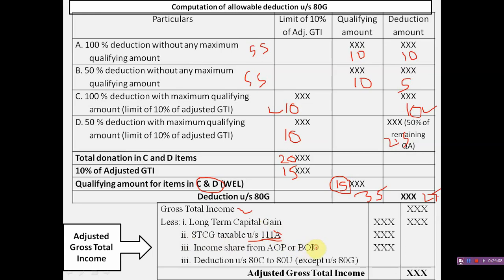And the next one is income from share of income from AOP or BOI. And the last important one is deduction under sections 80C to 80U. Except deduction under section 80G, all the deduction amounts are to be deducted to get the adjusted gross total income, and adjusted gross total income is calculated only when the donation is made in the items of C category and D category.